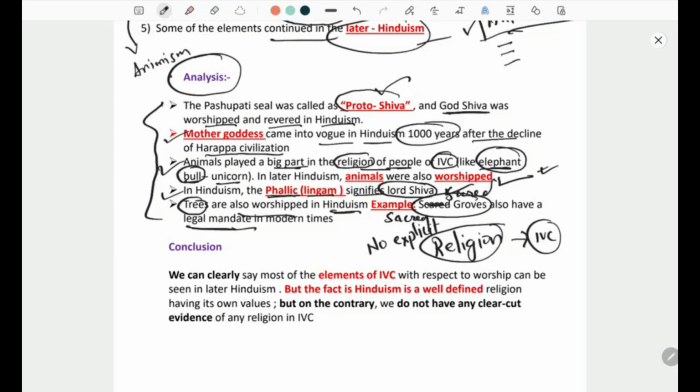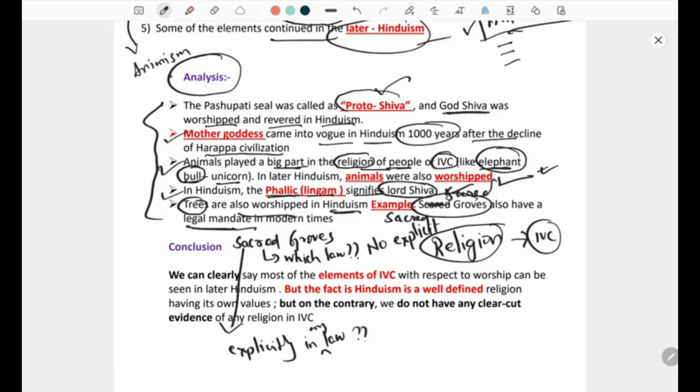Now what is a legal mandate? Can you tell, anyone, you can mention in your comment box, sacred groves or groves come under which law? Are sacred groves explicitly mentioned in any law, or do they have an indirect reference in any law?